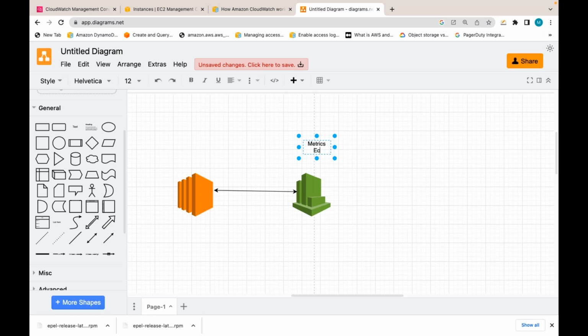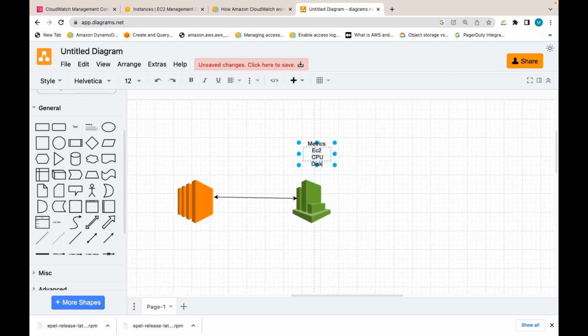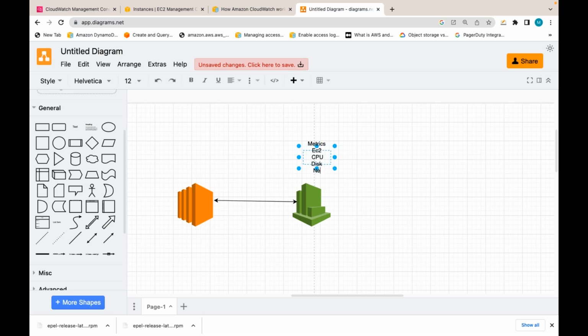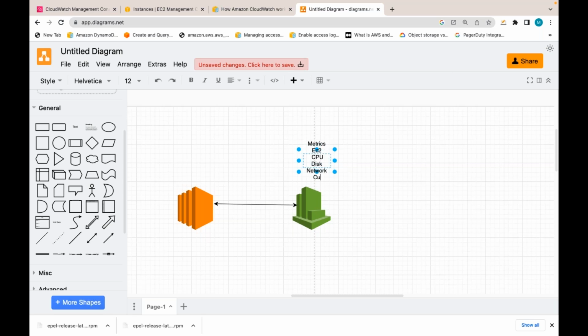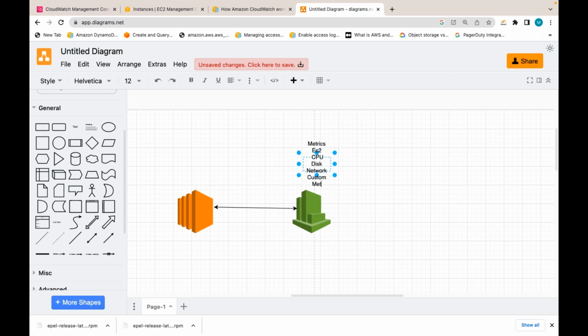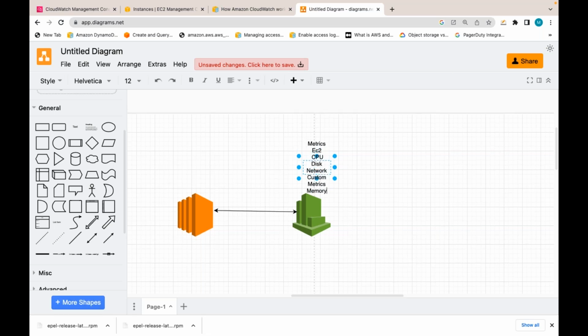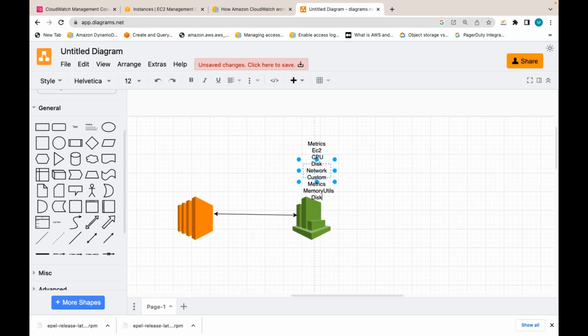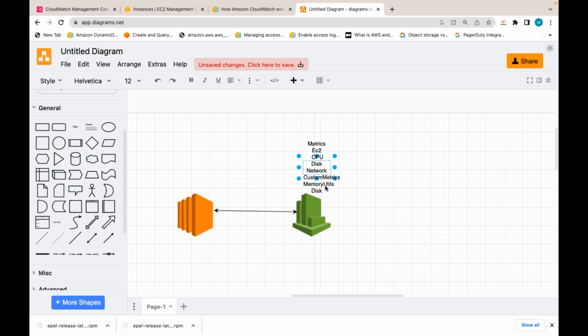EC2 metrics, in the case of EC2, are CPU utilization, disk utilization, network in, network out, like this. And by installing the CloudWatch agent, you can gather custom metrics also, like memory utilization or disk utilization. So once you have these metrics, you can visualize them in a nice dashboard also.